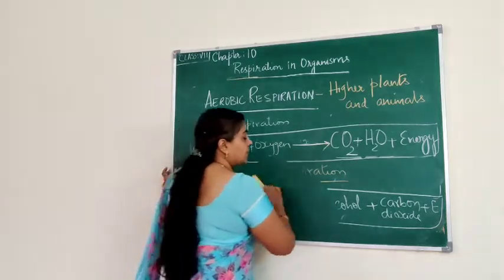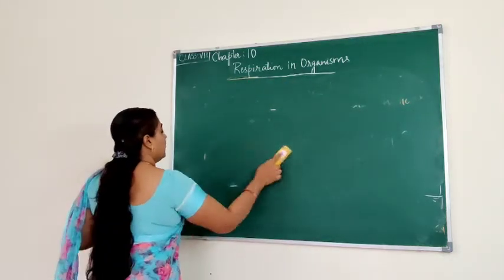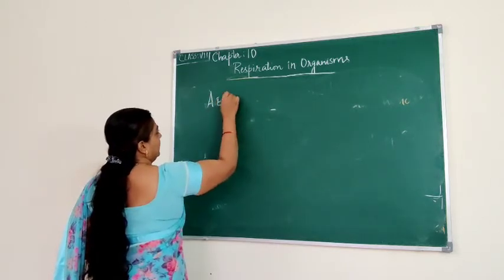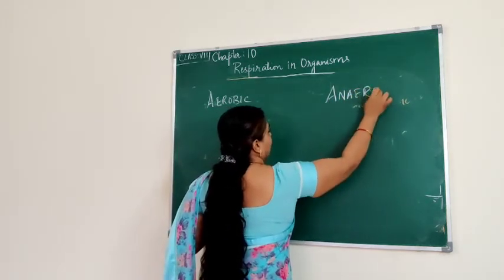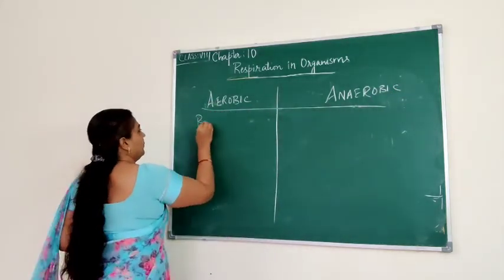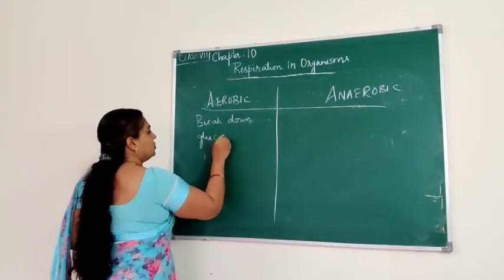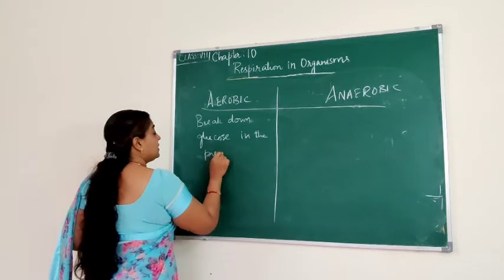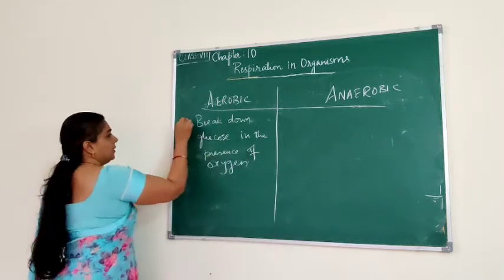So let us write the differences between aerobic and anaerobic respiration. So what are the differences between aerobic and anaerobic respiration? Let us see that. Aerobic respiration, anaerobic respiration. So aerobic respiration is what? Breakdown of glucose in the presence of oxygen. This is aerobic respiration.